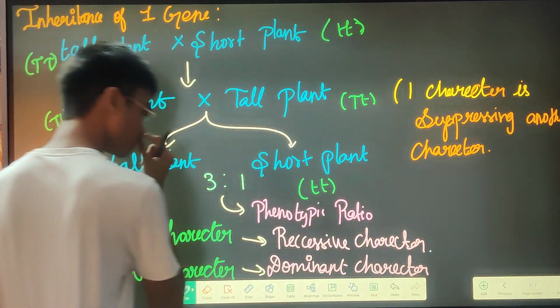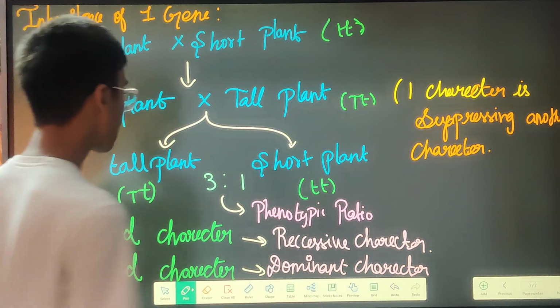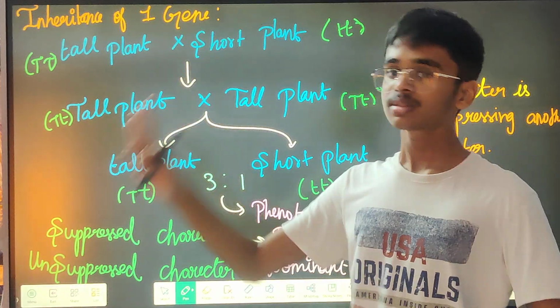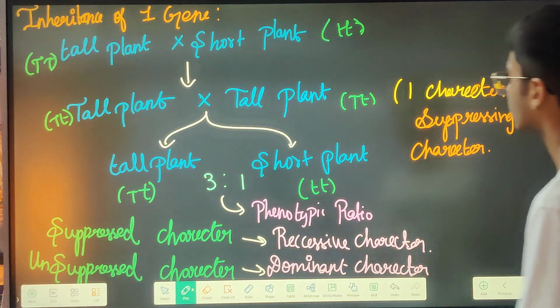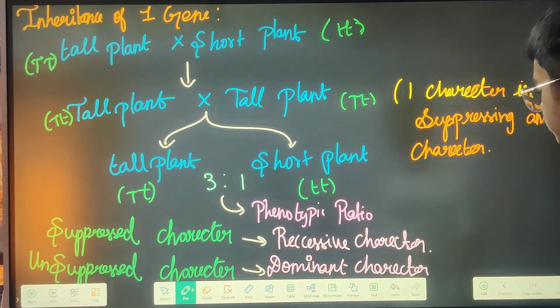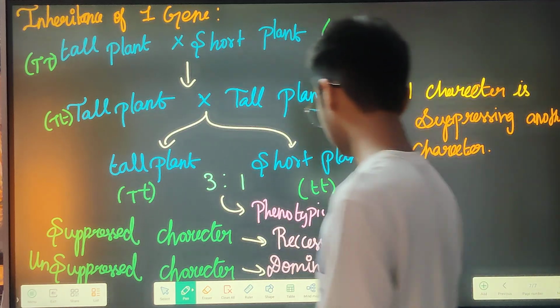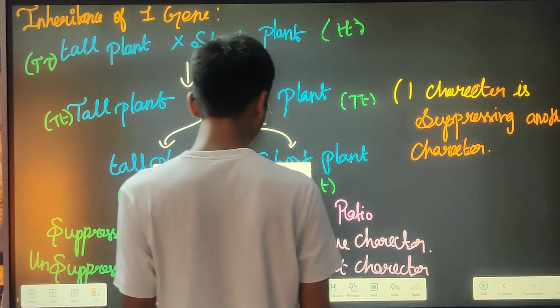This was always constant. No matter how many plants there were, amongst them 3 parts were tall plants and 1 part was short plants. And also he noted one more important thing.